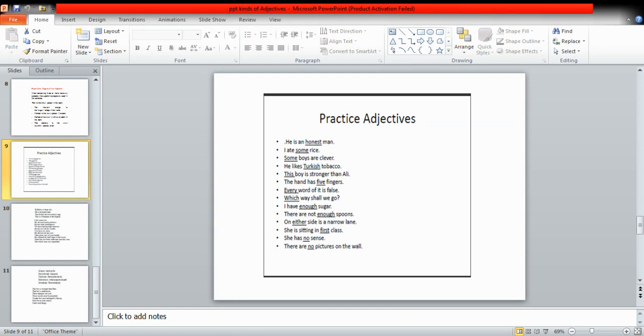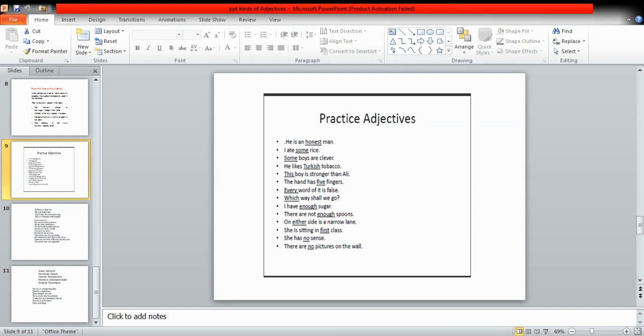Now you can see, students, how the same words are used in two different sentences, but their kinds of adjectives are totally different because it all depends on the noun which they are following. In the first case, sugar was uncountable, so it was quantitative, and in the next case, spoons are countable, so here enough is numeral. On either side is a narrow lane. Each, every, either, neither: they are distributive. So this is our distributive adjective.